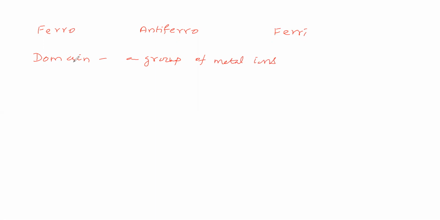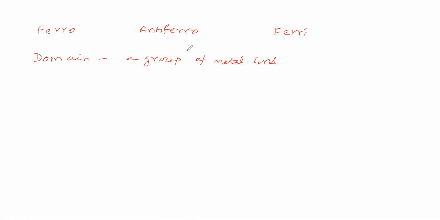Now, the domain is a group of metal ions we are saying, so are they ionic compounds? Are they coming under ionic compounds? Because we are saying metal ions, no? We are considering metal ions, so are these substances coming under ionic compounds? We will see the example for that.